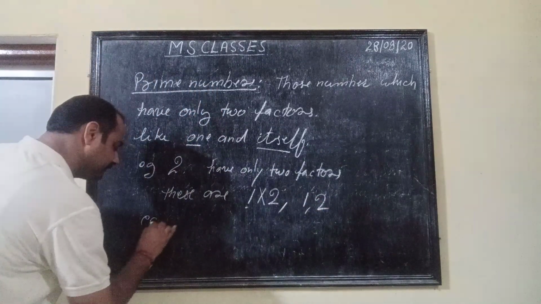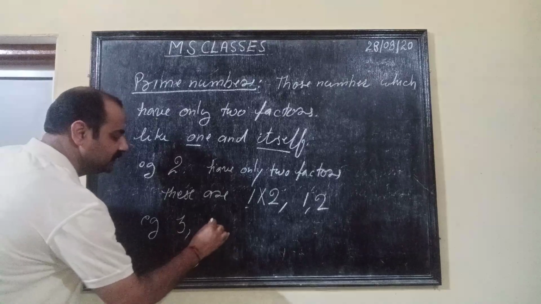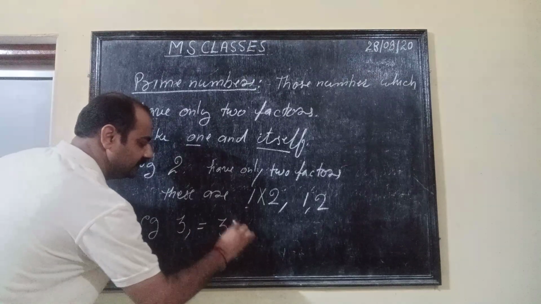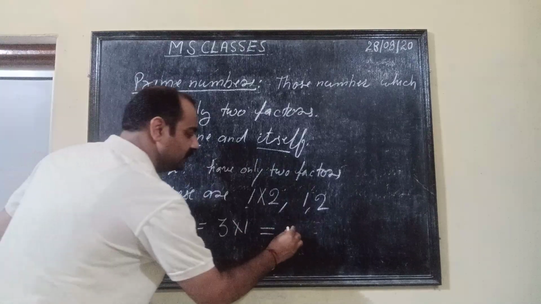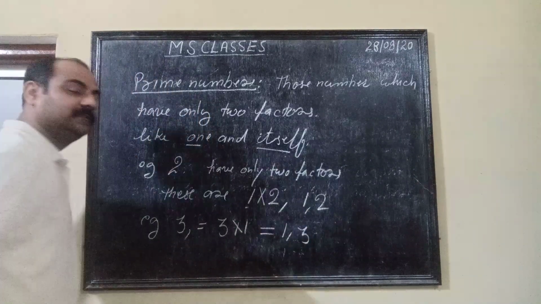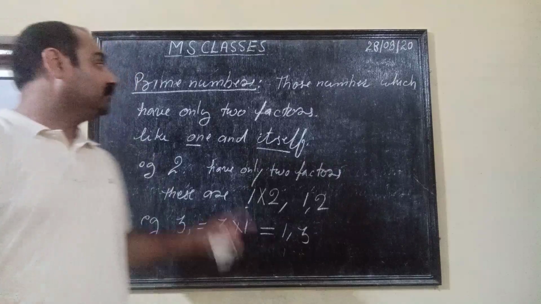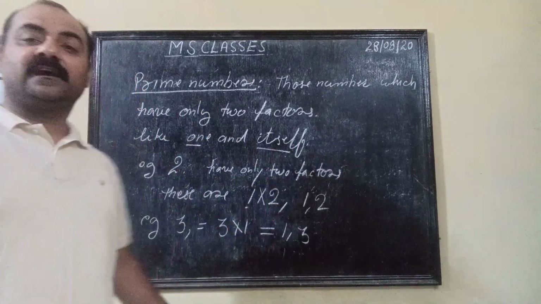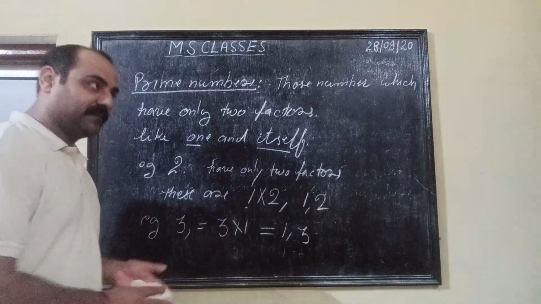Next example, 3. So 3 into 1, this is equal to 1 comma 3, and so on. So those numbers which have only two factors are called prime numbers.